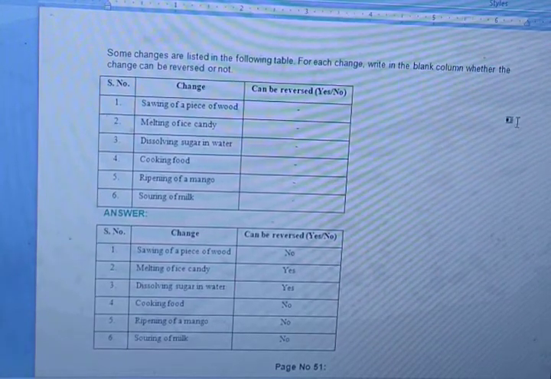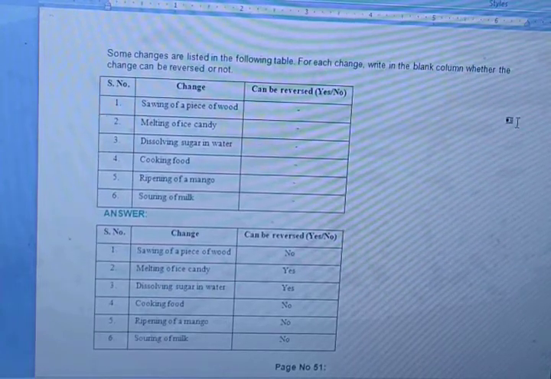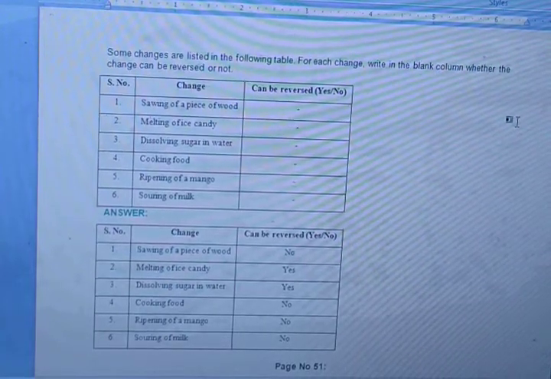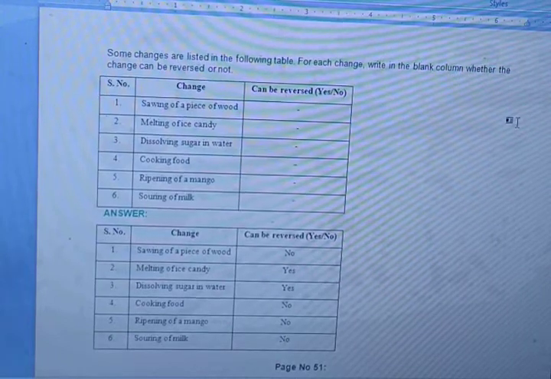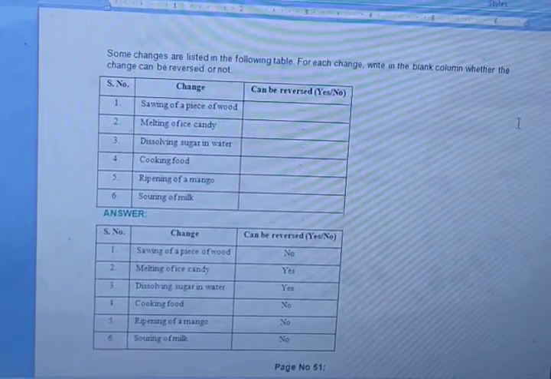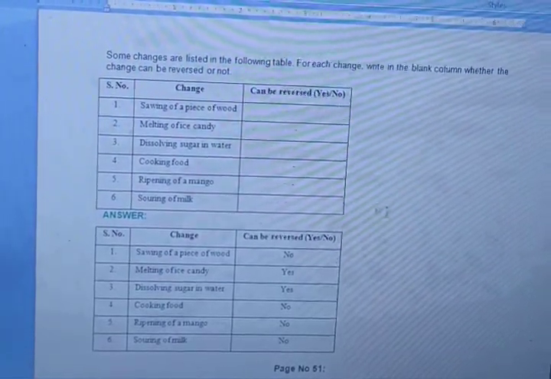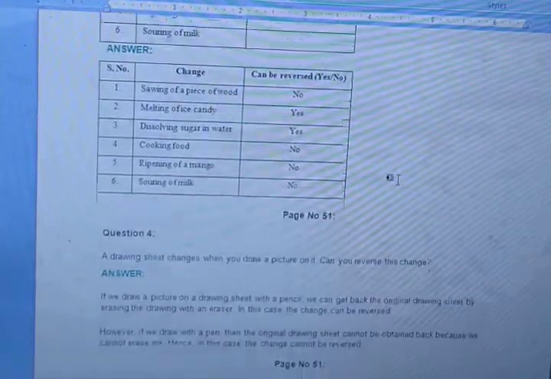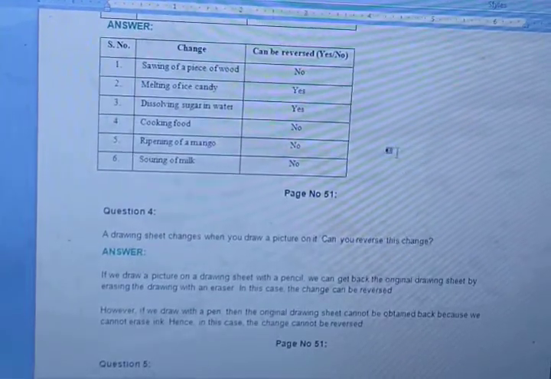Cooking food, now you can't make cooked food go back to raw food, so it's not possible. Ripening of a mango, yes the mango is ripened but you can't make it go back again. Souring of milk, no. So these are all irreversible changes. The ones marked no are irreversible and the ones marked yes are reversible changes.